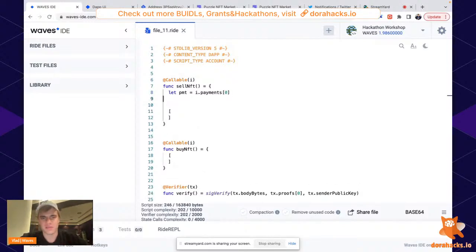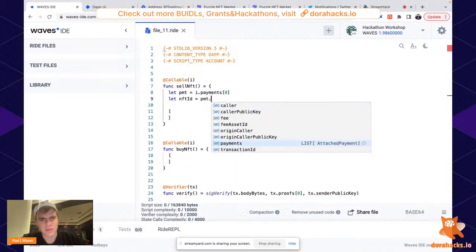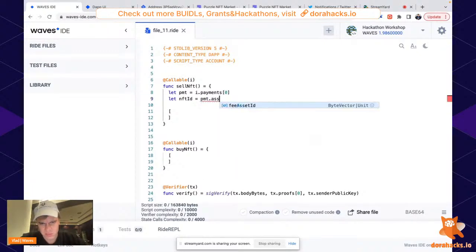Now let's get an NFT ID. NFT ID is equal to payment dot asset ID, or how it's called, asset ID. And we need to, ID is basically a byte vector, binary.